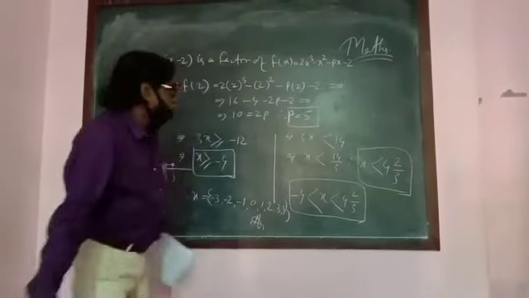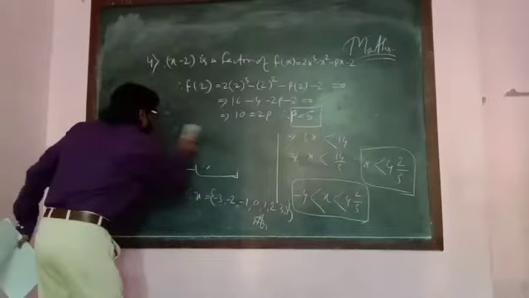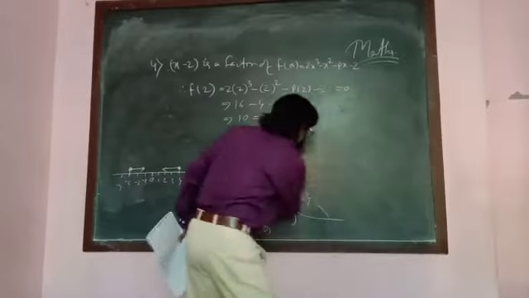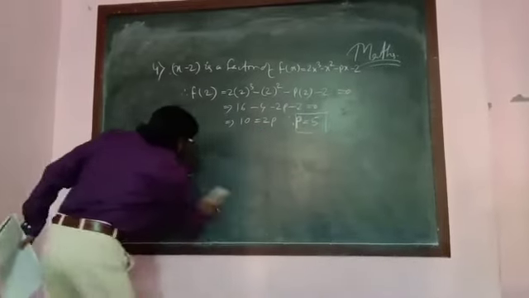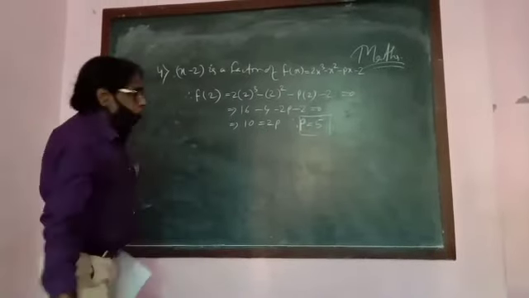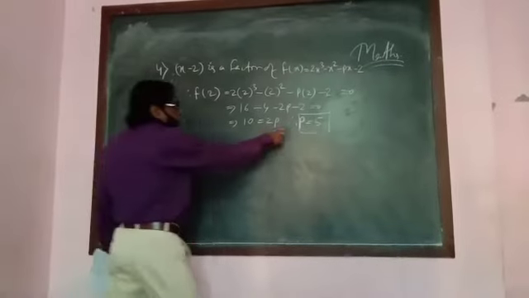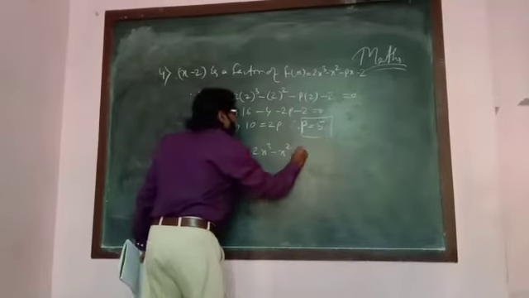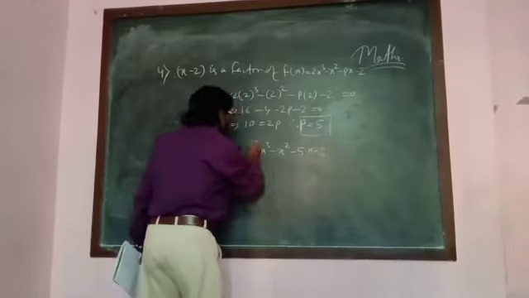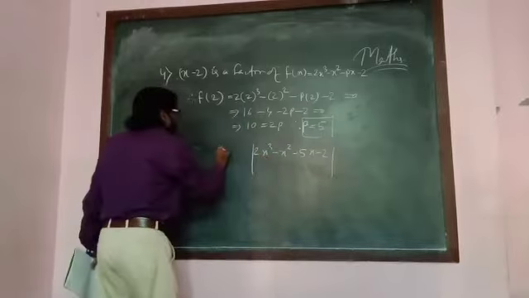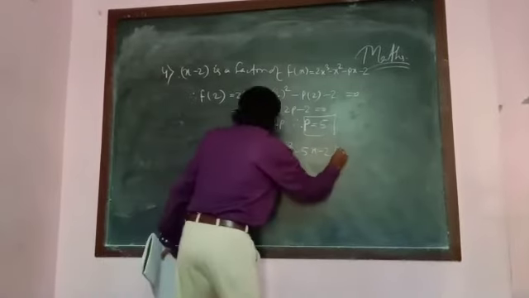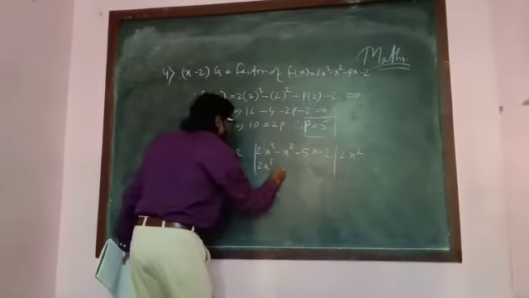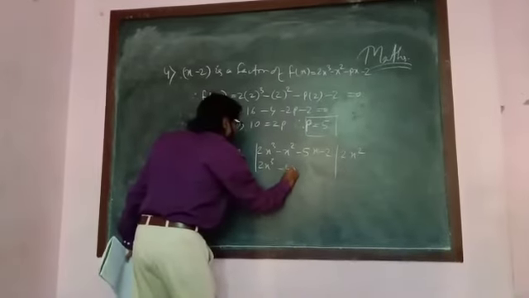Let's see how. After putting p equal to 5, we get 2x cube minus x square minus 5x minus 2. Divide by x minus 2. 2x square goes, giving 2x cube minus 4x square.